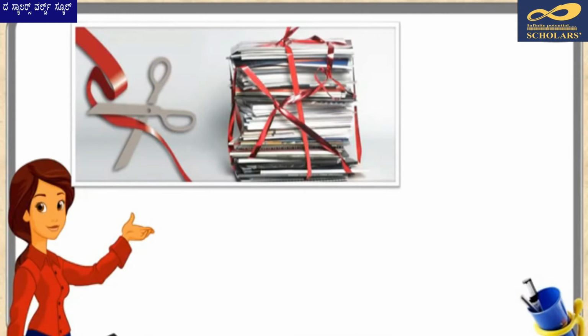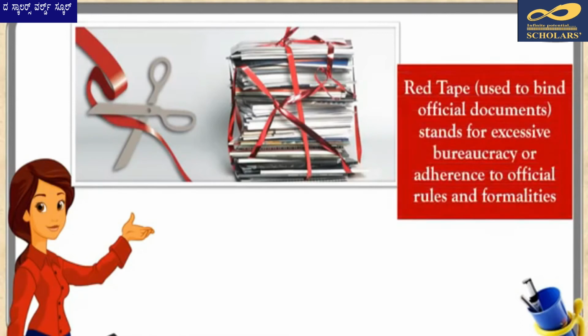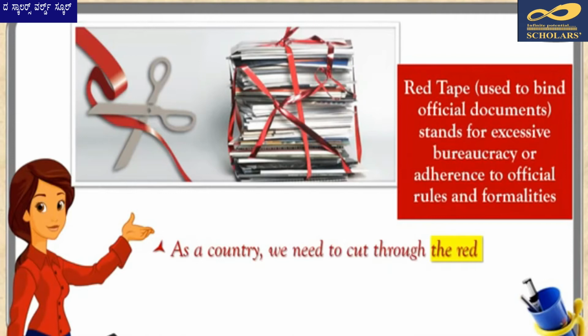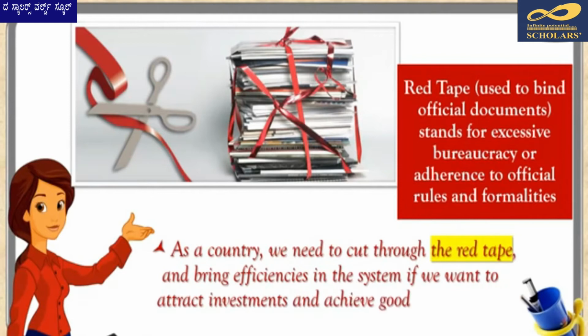One very good example of metonymy is the expression red tape. The red tape has been used for about 2 centuries now to bind official and legal documents. The term has thus come to stand for excessive bureaucracy or adherence to official rules and formalities, such as unnecessary paperwork. The term has a negative connotation and can be used in sentences like these. As a country, we need to cut through the red tape and bring efficiencies in the system if we want to attract investments and achieve good growth rates.